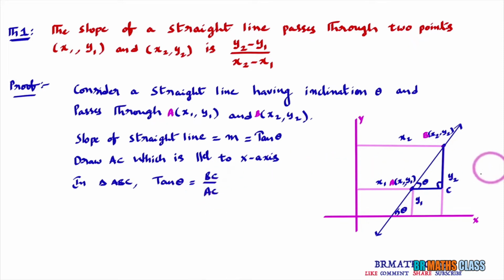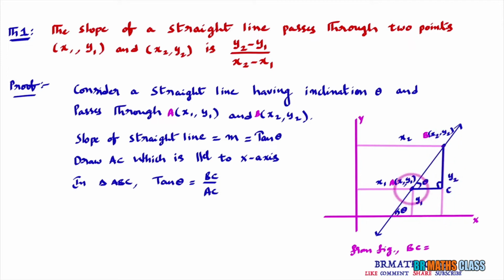Now from figure we need to identify what is BC, what is AC. You observe the diagram. From the diagram you try to identify what is BC. You see this length is y1. Please observe here. This length is y1. So this length is also y1. And what is this full length? This full length is y2 because we consider B as x2, y2 now. So this full length is what? This full length is y2.